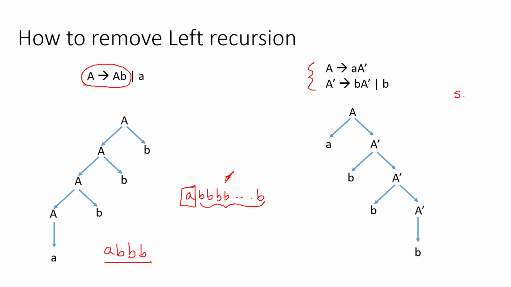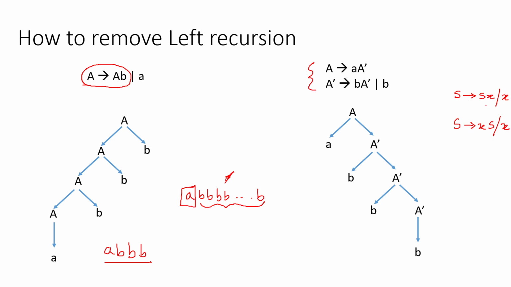Either you can write S to capital S x or x, or you can write S to x capital S or x.